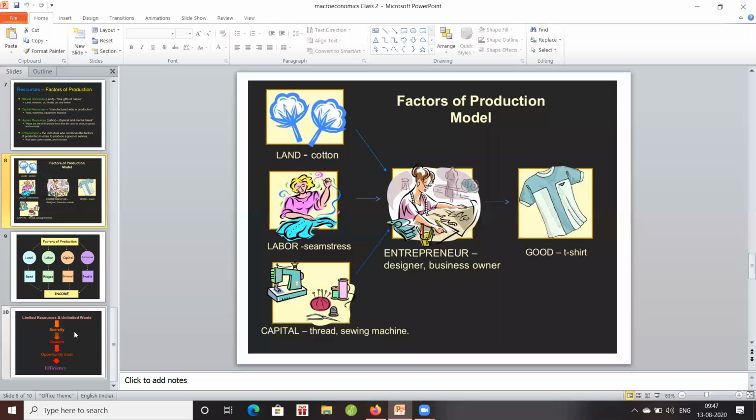So the raw material cotton is the land, and the person who is converting that cotton into thread is labor, and the capital is the sewing machine, thread, needle, all these things are called capital resources. Using these natural resources, human resources, and capital resources, the entrepreneur is designing, running the business, and producing a t-shirt. This is the simplest factor of production model.